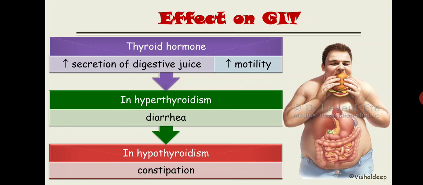See, I am enumerating what will happen in hyperthyroidism and what will happen in hypothyroidism in all the effects, because I would like to give you advanced exposure to the hyperthyroid and hypothyroid states. Once you learn all these things, you can easily write down what will happen in the applied aspect, in the hyperthyroid state and in the hypothyroid state.